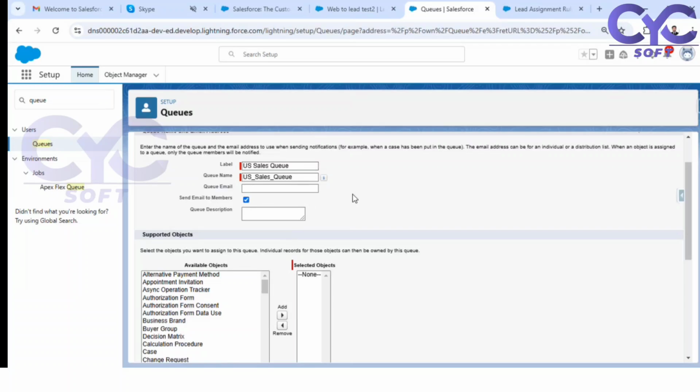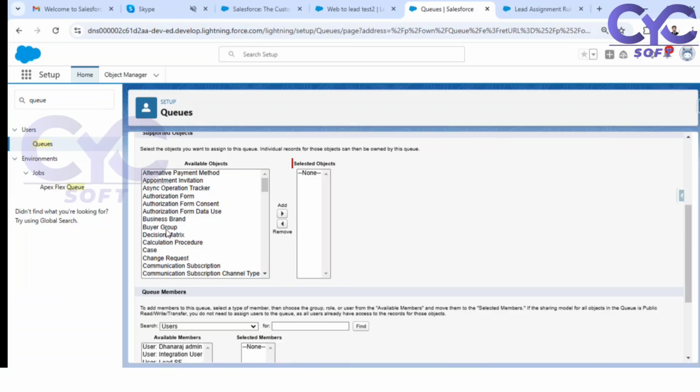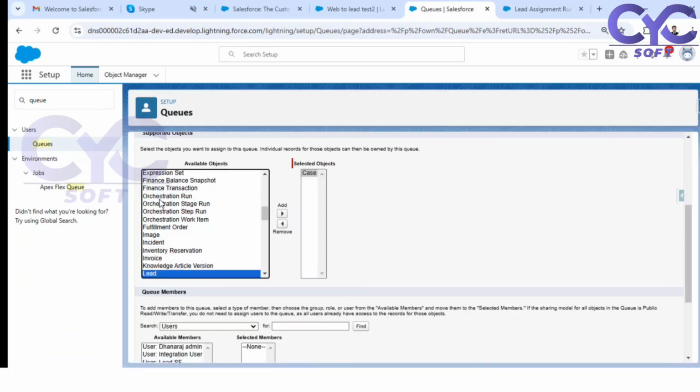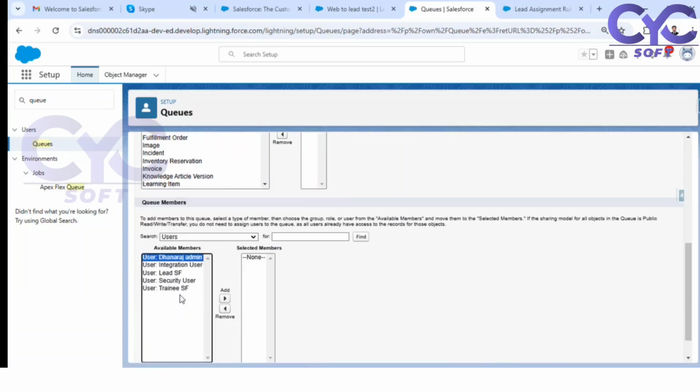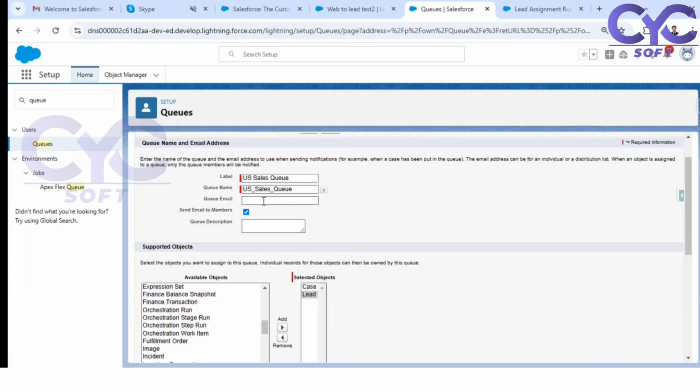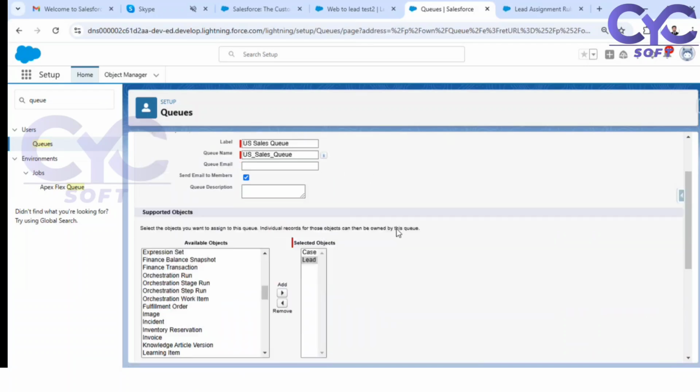These are the records that are waiting in the queue. If you want to select and pick up a record, yes, you can pick it up. See here, whatever objects I am going to add, I am going to add the lead and case. So who are the users under this queue? Let's say Anaraj, lead, trainee, all are under the US sales queue.